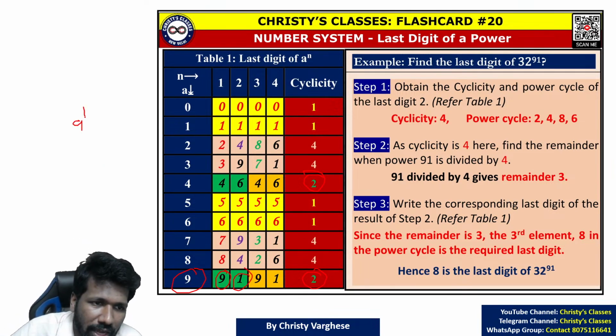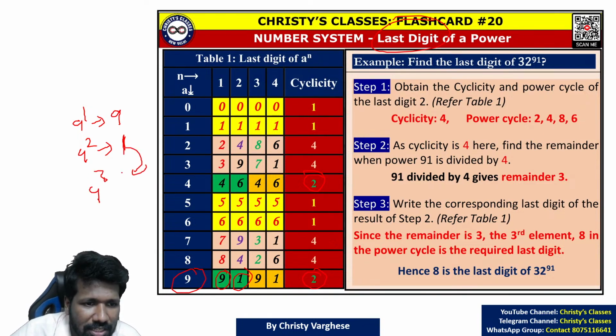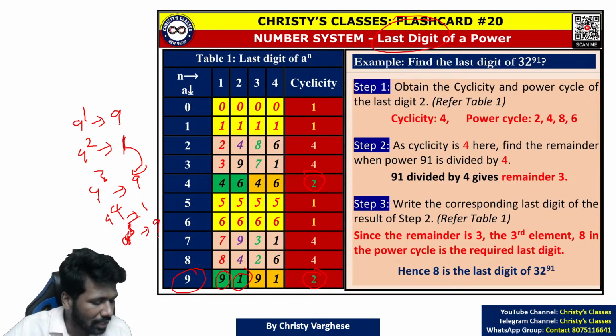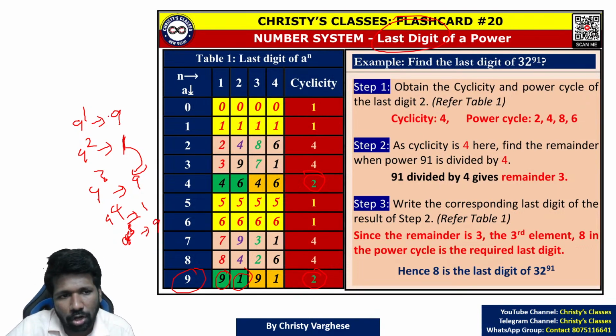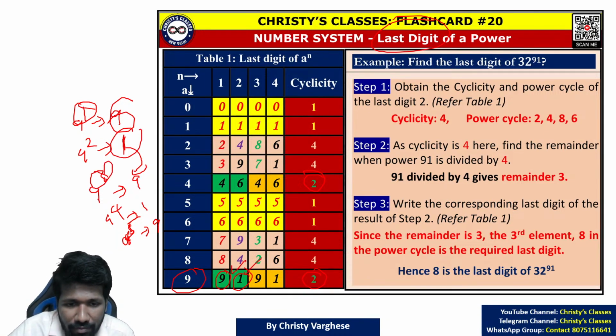9 raised to 1, last digit is 9. We are only discussing the last digit here. 9 raised to 2, 9 into 9, 81, last digit 1. 9 raised to 3, that 81's last digit into 9, that is again 9. 9 raised to 4, again 1. Look, the cycle repeated. 9 raised to 5, again 9. Then 9 raised to 6, 1. So odd power 9, even power, sorry, 1. So 9, 1, 9, 1 is the power cycle.